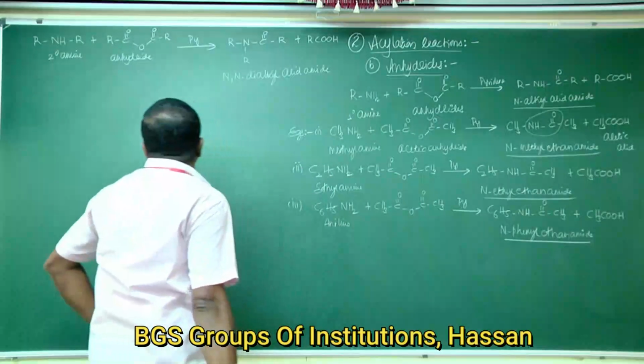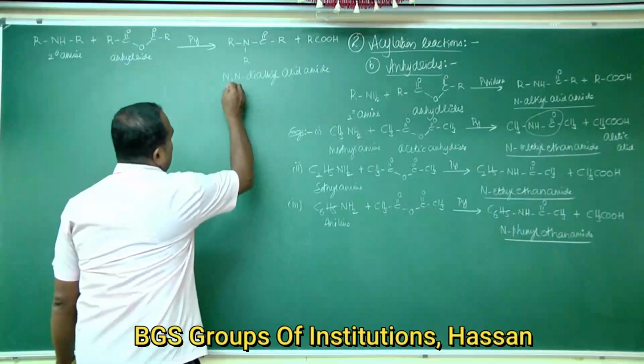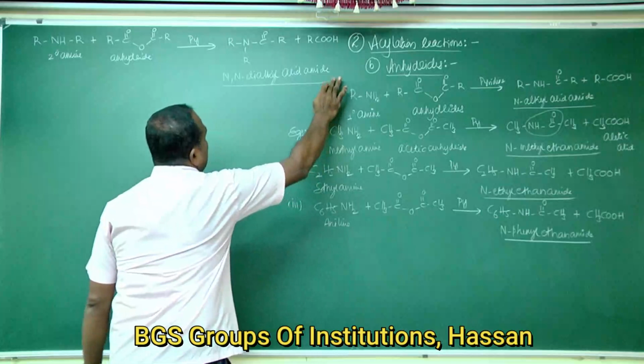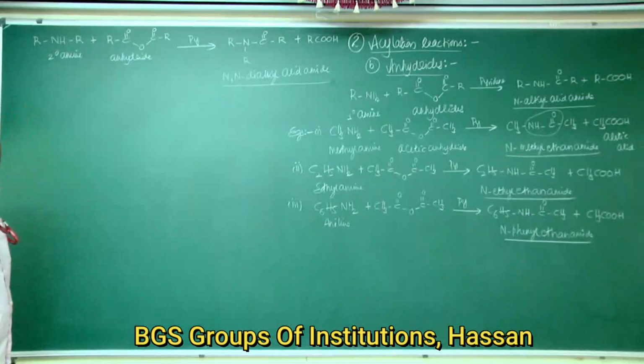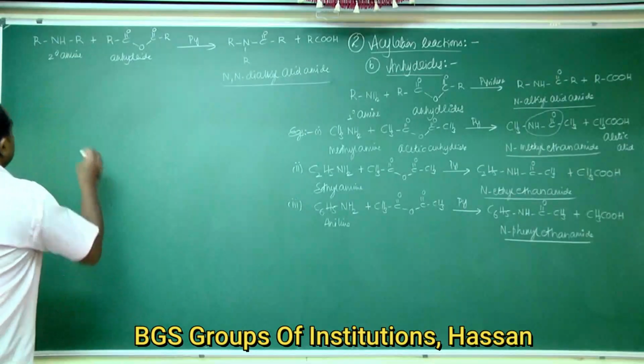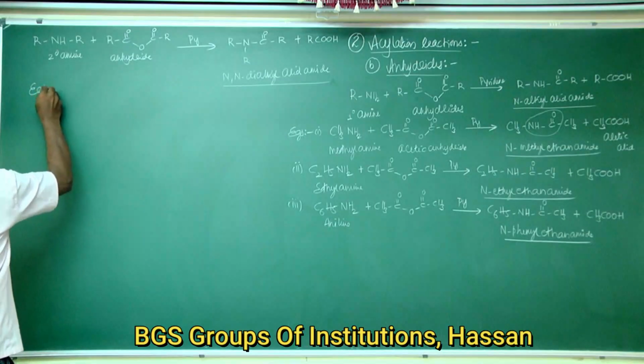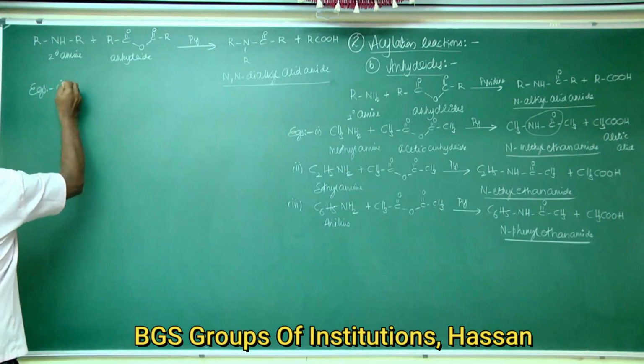If you take a secondary amine, the product is an N,N-dialkyl acid amide. Now let us see the examples for this reaction.